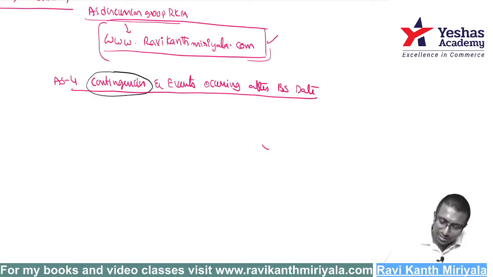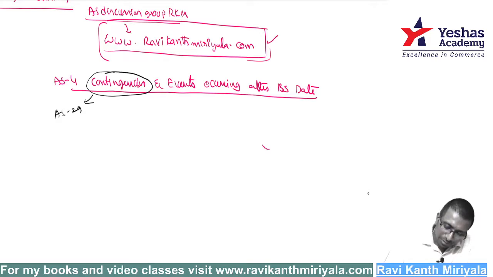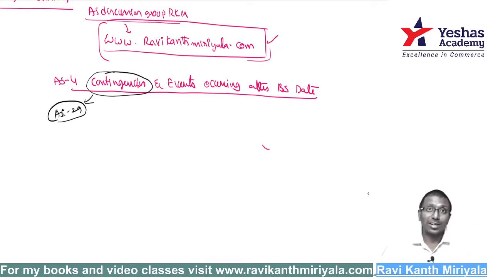See, the contingency word is there in the standard name, but the subject is actually not there. In 2003, I think, the contingency portion was moved from Accounting Standard 4 to Accounting Standard 29. That's why Accounting Standard 29, Provisions, Contingent Liabilities and Contingent Assets, has come. So now contingency is just in the name; contingency-related matter is not here, it is already shifted to Accounting Standard 29. Events occurring after the balance sheet date.